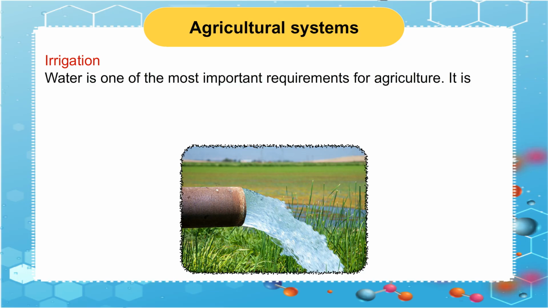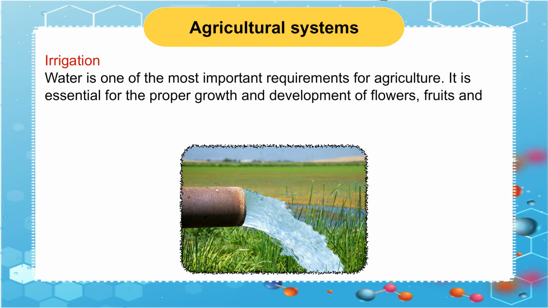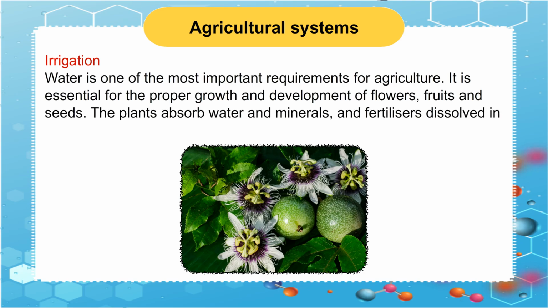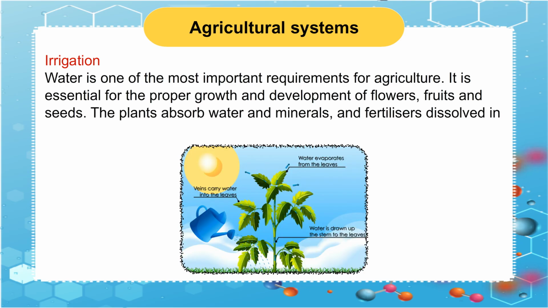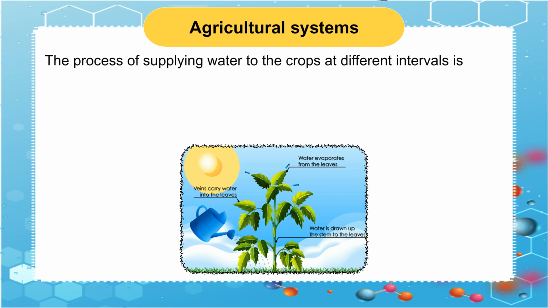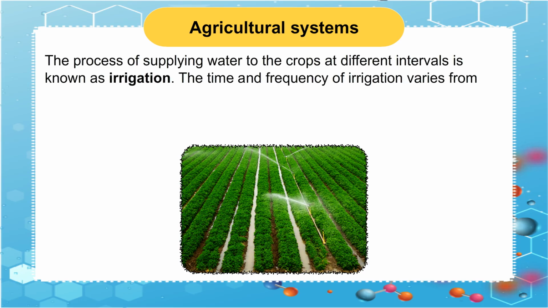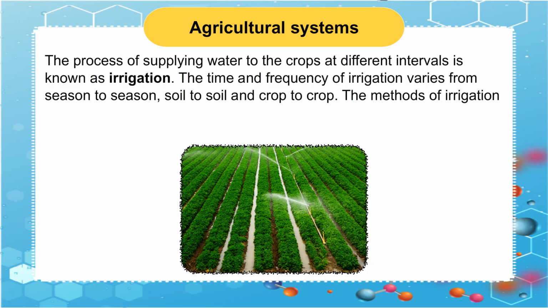Irrigation. Water is one of the most important requirements for agriculture. It is essential for the proper growth and development of flowers, fruits and seeds. The plants absorb water and minerals and fertilizers dissolved in it through roots. The process of supplying water to the crops at different intervals is known as irrigation. The time and frequency of irrigation varies from season to season, soil to soil and crop to crop.